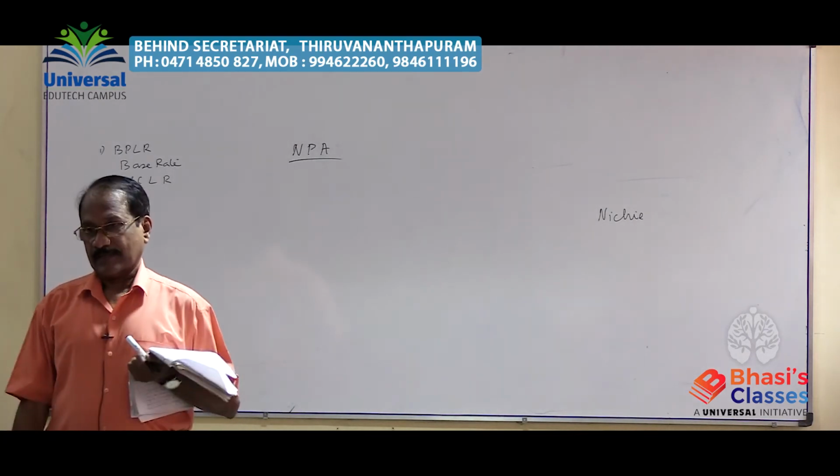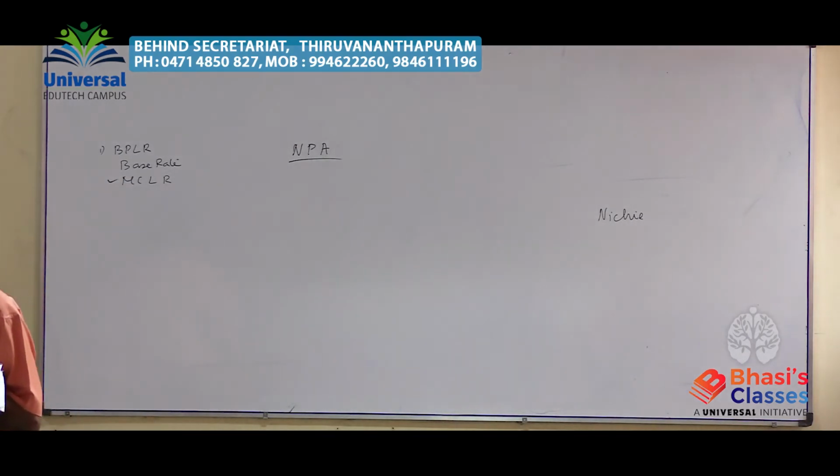After the due date, 90 days is over, no part of the principal and no part of the interest is paid back by the customer. If so, after 90 days, that loan is designated as NPA, non-performing asset.